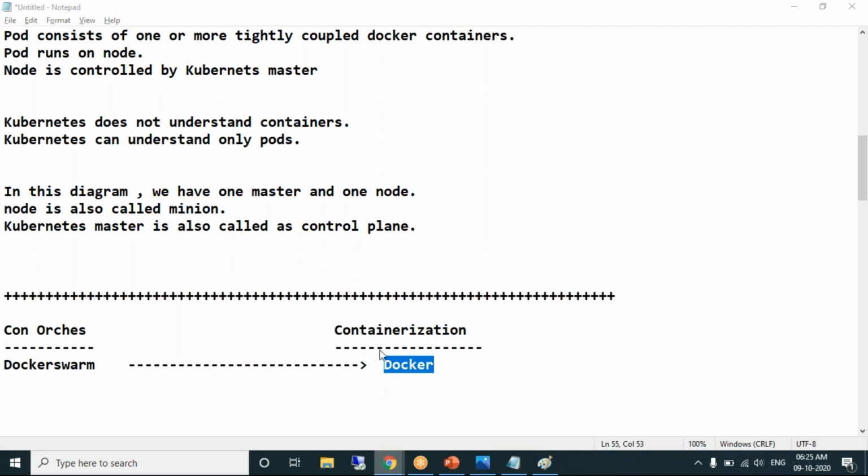Actually, there are 3 to 4 containerization tools, like Open Containers, Rancher and Mesos. But 95% of the market is captured by Docker. So in the market, if anybody is talking about containers, it is understood automatically that it is Docker containers. There are other containerization tools, but they're not popular. When containerization comes into the picture, the client uses Docker. So if anybody is speaking about containerization tools, indirectly they're speaking about Docker only.